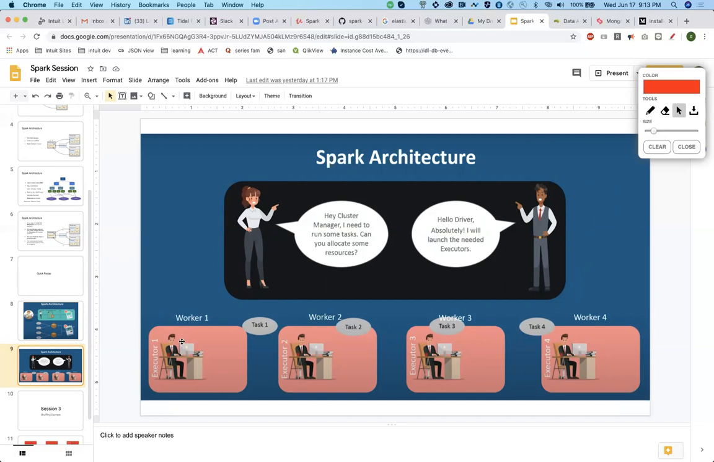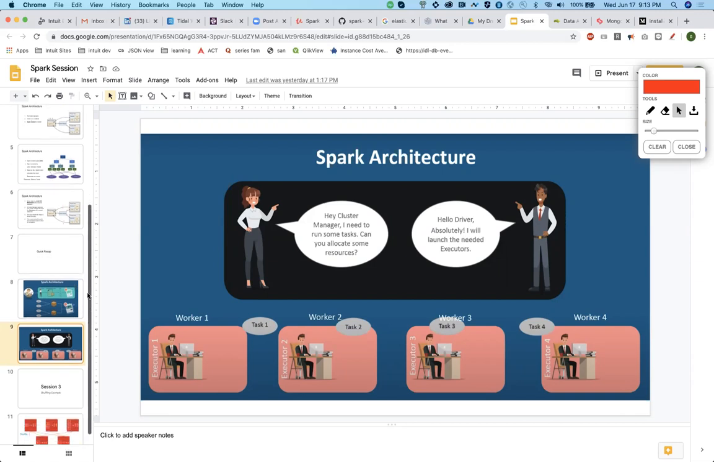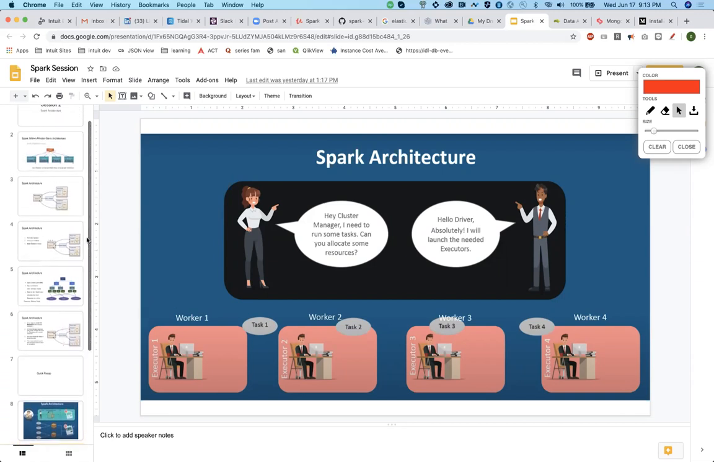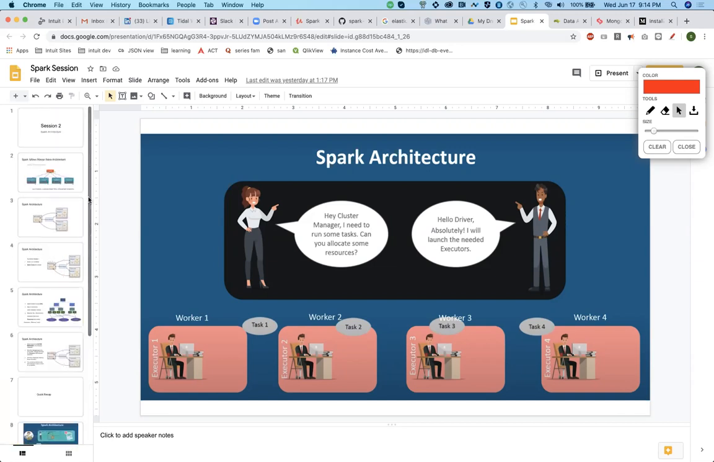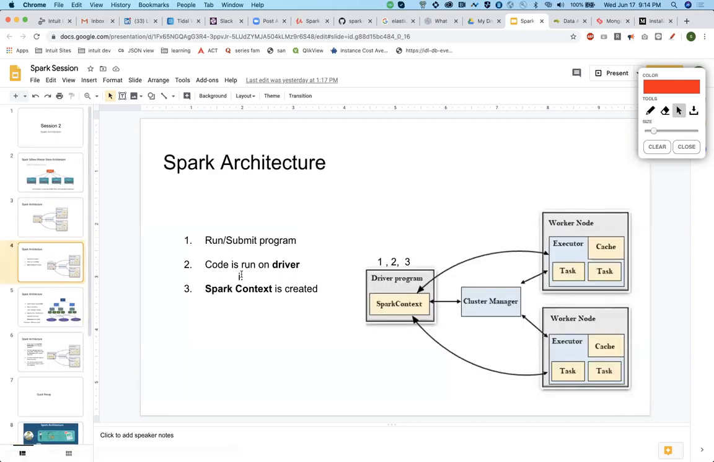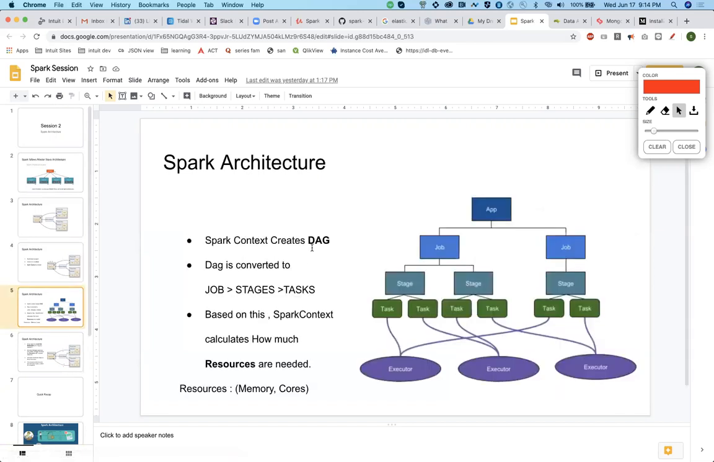Once the job is done, these executors will send the result back to the driver. So that was the architecture for this. I know there's a lot of things to take in. So maybe I have highlighted the keywords over here: driver, Spark context, DAG, resources. I just highlighted this as well.